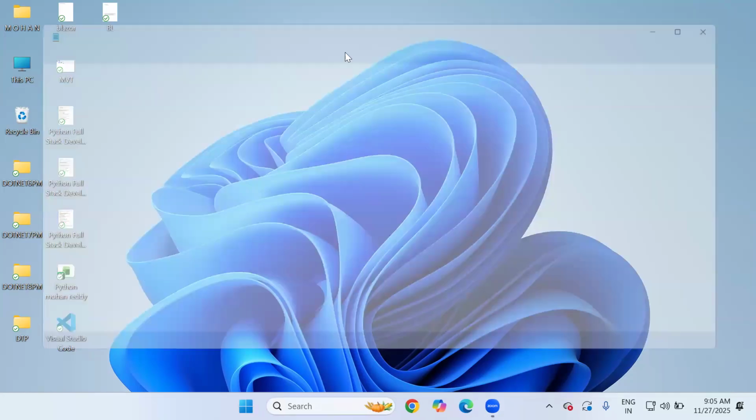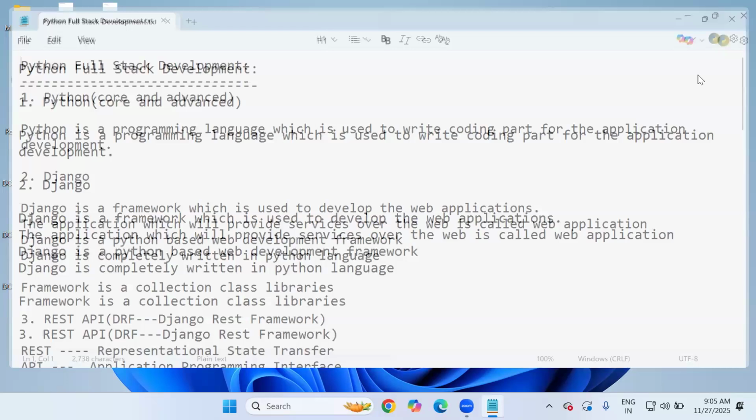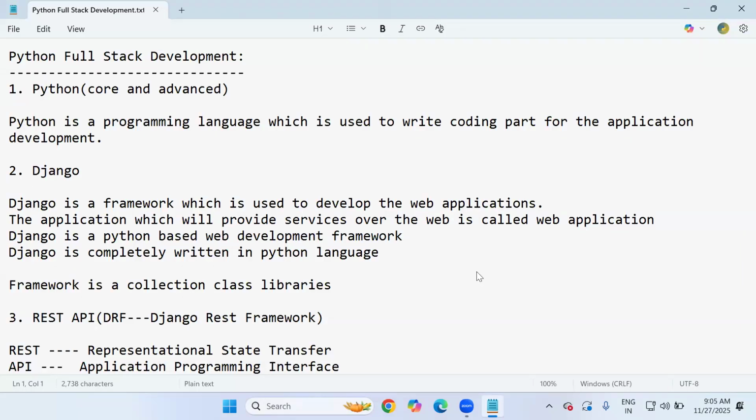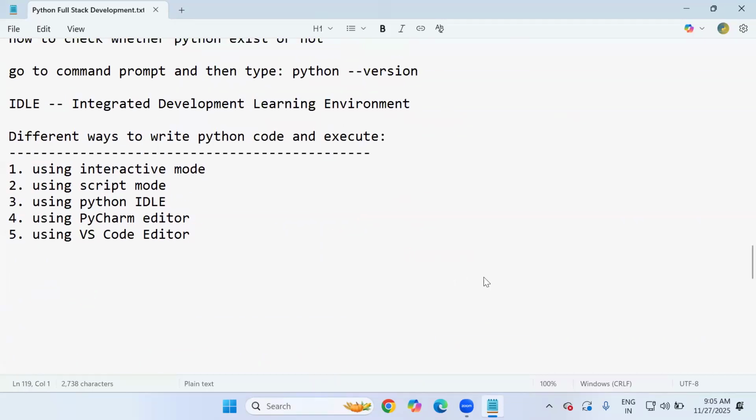In the last lecture, we discussed the complete Python installation procedure and also the editor setup, right? We discussed how many possible ways there are to write and execute Python code, like interactive mode, script mode, Python IDLE, and using the PyCharm editor as well as the VS Code editor. As I said, we continue with the PyCharm editor, complete core and advanced Python topics. So today I'm going to discuss the most important Python fundamentals.